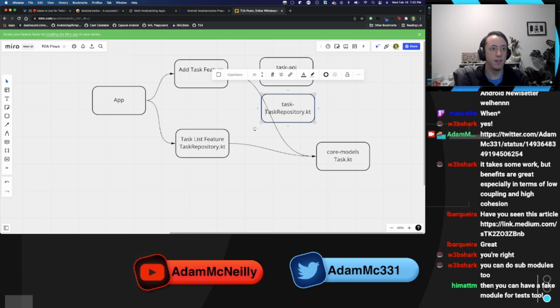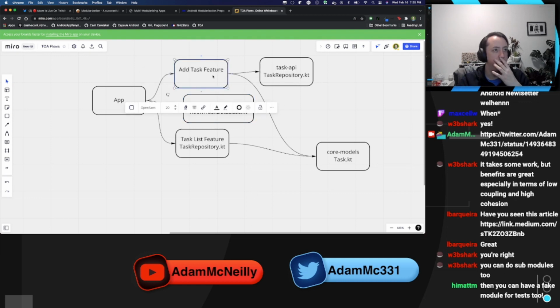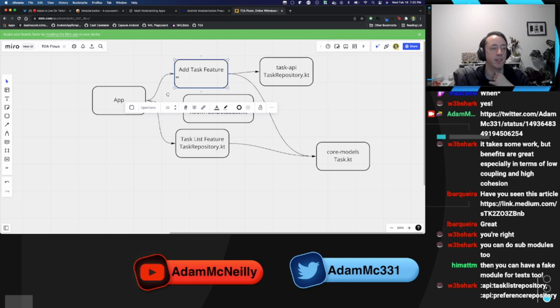So task implementation, right? And what this would have is Room task database, that's the real implementation. The suggestion I saw was that the app is what references that, and it hooks up these two things. So the feature module depends on the API, and so the feature module is less likely to change.